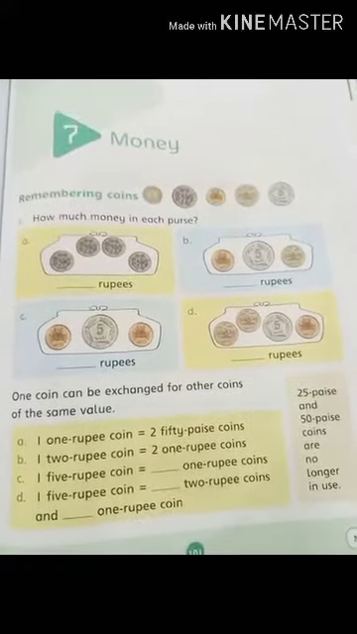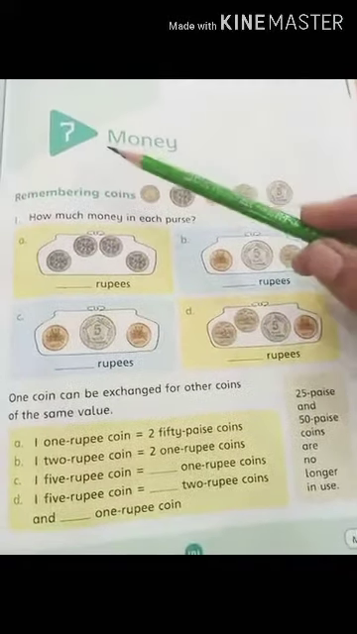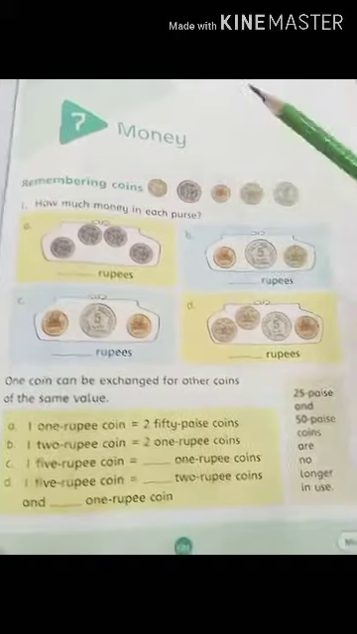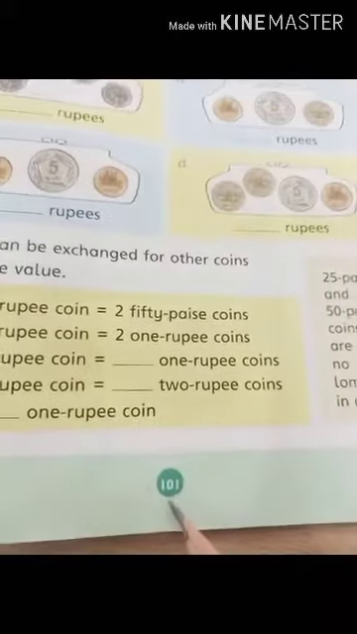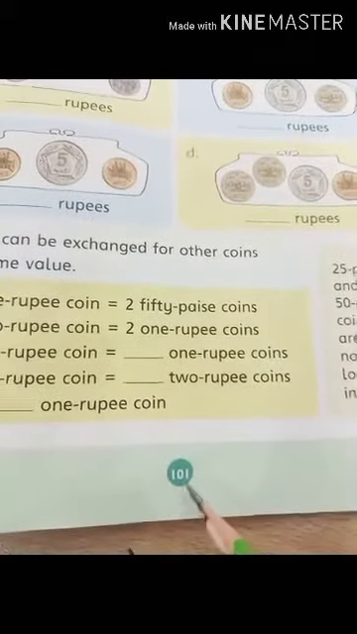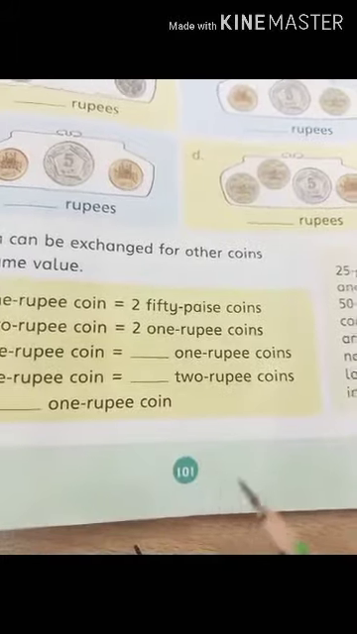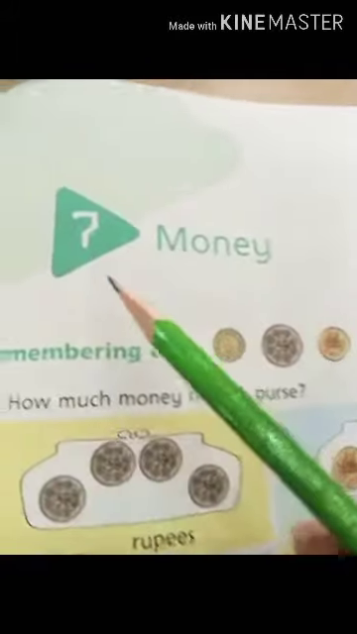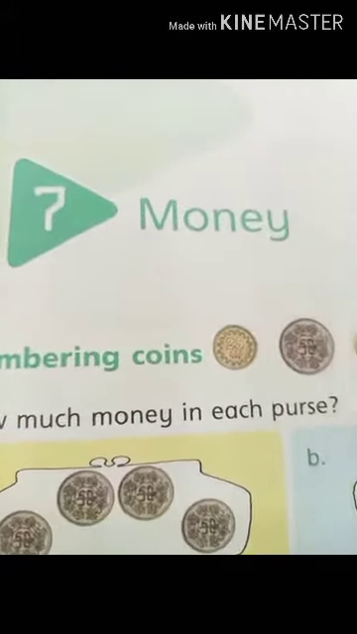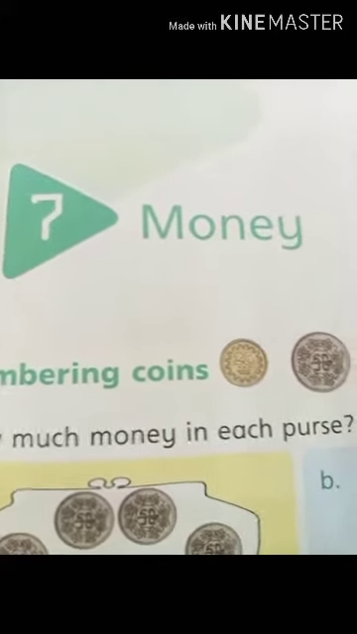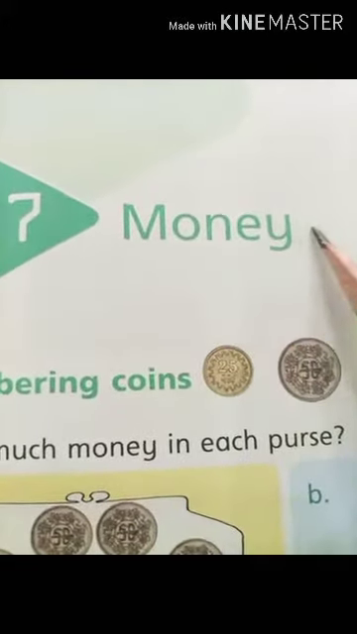So, students, today we are going to start our new chapter number 7, that is money, on page number 101. Now, students, open page number 101. Students, chapter number 7 is money. So, our first question is, what is money?